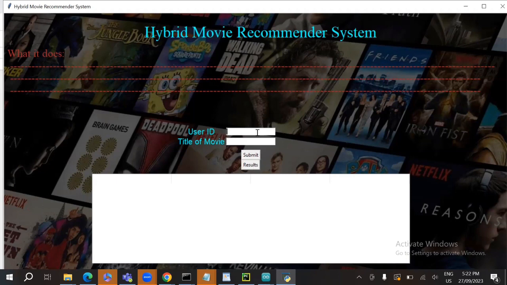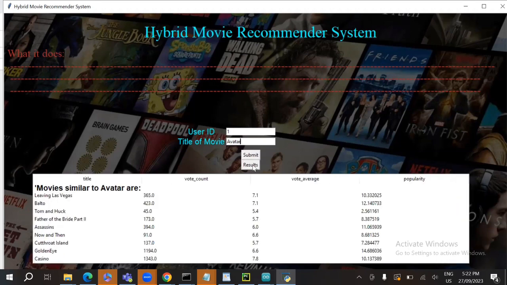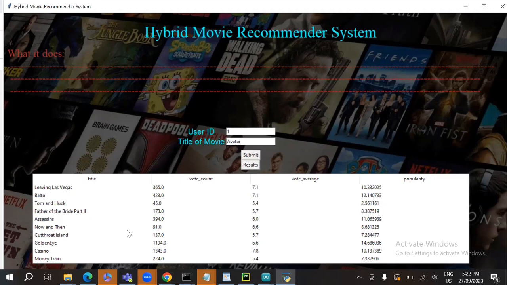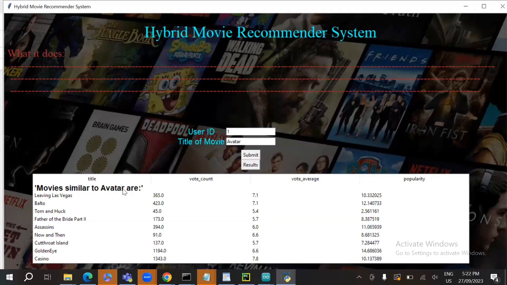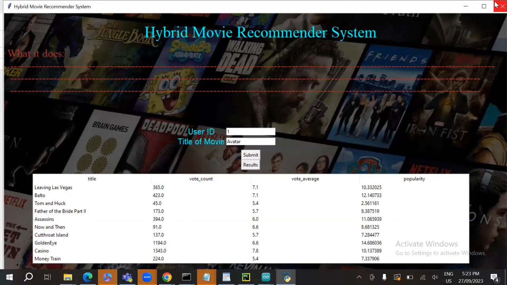So I'll just type, I put user ID as 1 and title as Avatar. Then if I submit and show results, as I said, the top 10 movies are recommended to me on the basis of the hybrid approach, and these are similar to Avatar. The columns here are title, vote count, vote average, popularity, and so on. So this was the hybrid movie recommender.